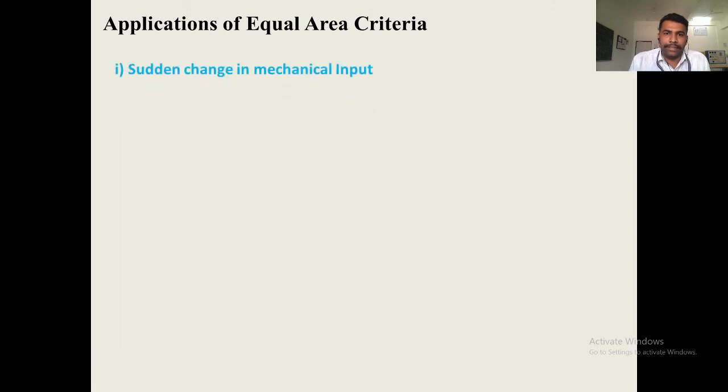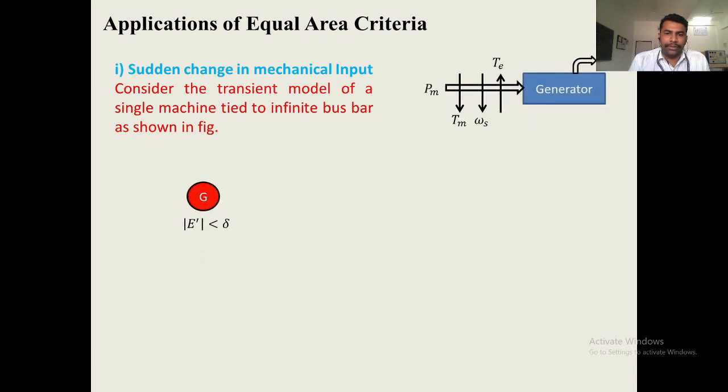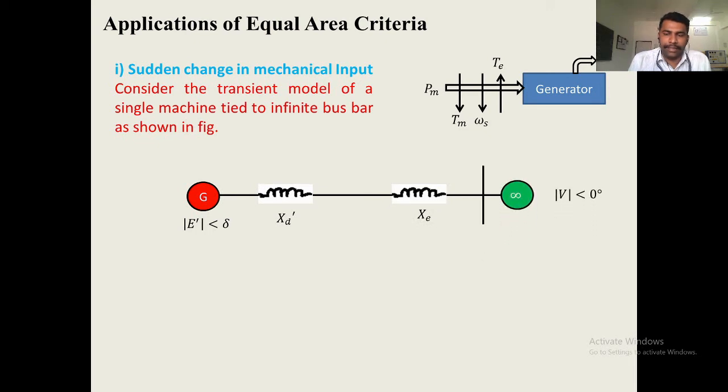Applications of equal area criteria. For this experiment, we are going to see the first application, that is sudden change in mechanical input. For this, we have to study the transient model of a generator connected to an infinite bus bar. We start with the generator connected to the infinite bus bar through its internal reactance X_d dash and transmission line reactance X_c, and the bus voltage is V angle 0.